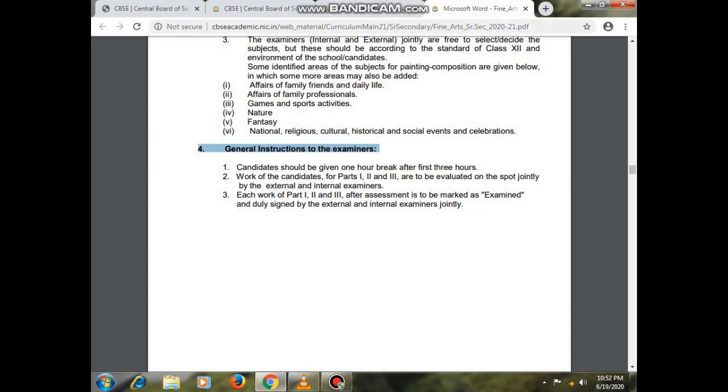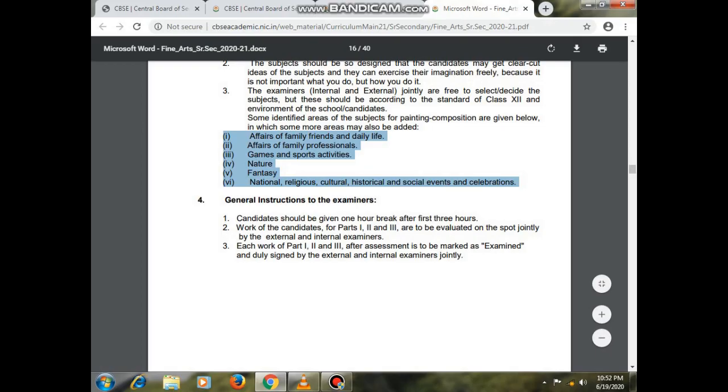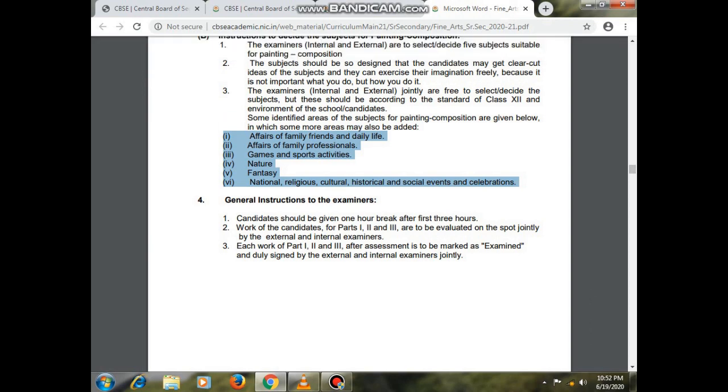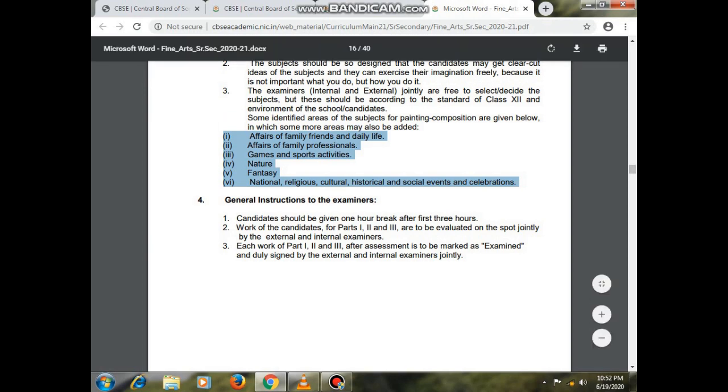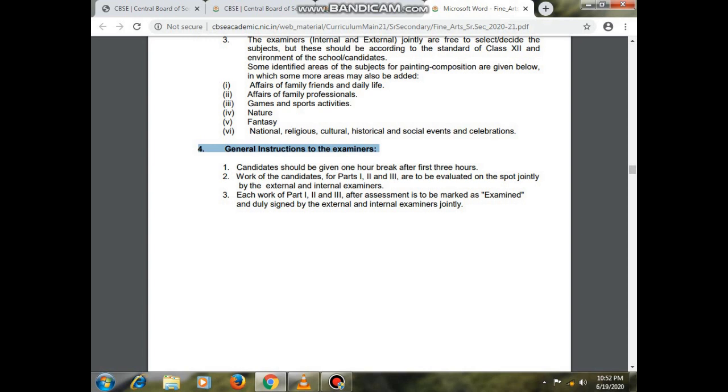Now the next is general instruction to the examiners. Candidates should be given a 1 hour break after the first 3 hours, which we already discussed, and the work of the candidates for parts 1, 2 and 3 is to be evaluated on the spot jointly by the external and internal examiners. And third, each work of parts 1, 2 and 3. So here it is all about the syllabus, and if you have any queries, you can ask me.